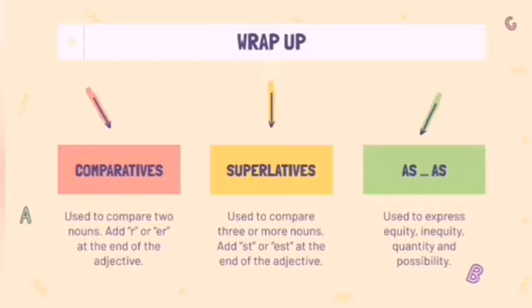So, summing up the lesson, comparatives are used to compare two nouns, and they can be made by adding r or er at the end of the adjective. Superlatives are used to compare three or more nouns, and they can be made by adding st or est at the end of the adjective. And as is used to express equality or things that are not equal, or quantitative comparisons or possibility.